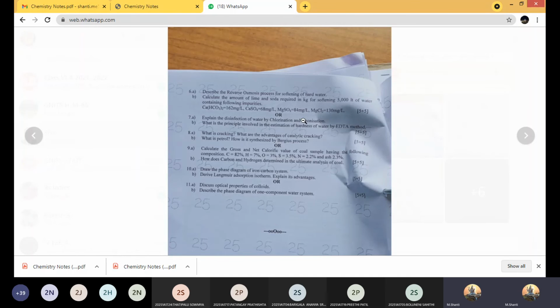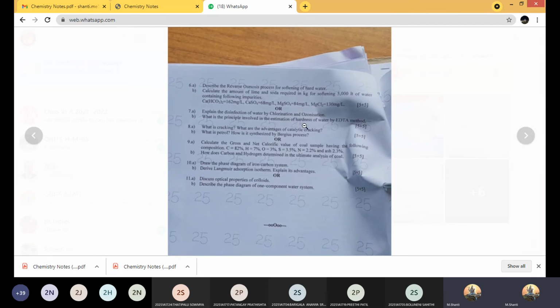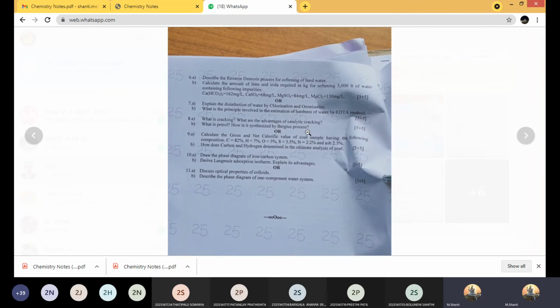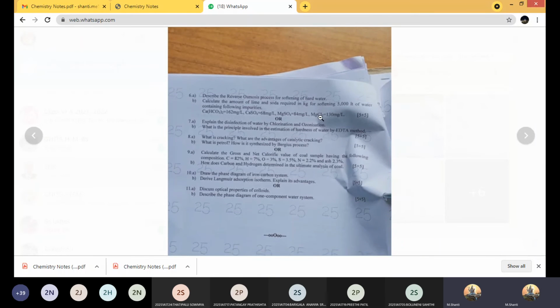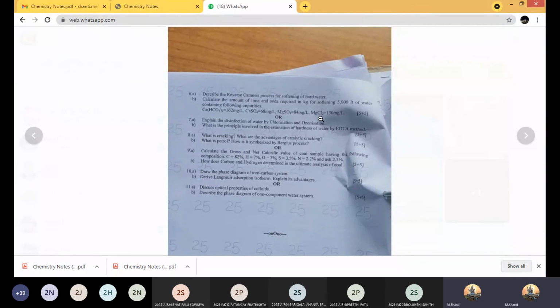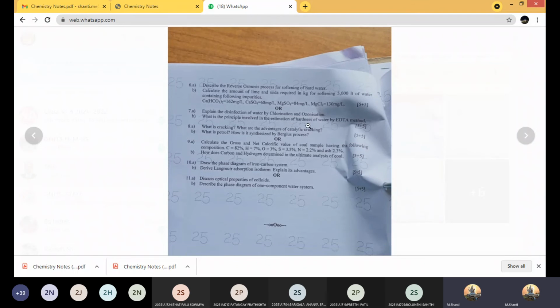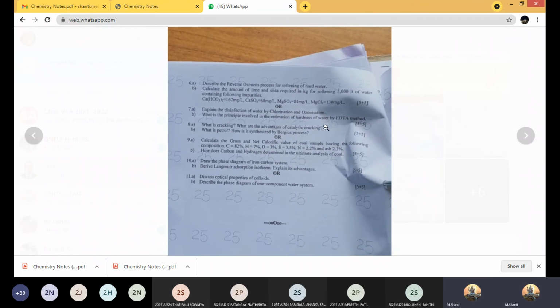Okay, is it shared now? This is actually a JNT question paper. Can you hear me, girls? Yes, ma'am. Then the second part, the 6B question, is actually pertaining to the lime soda process. We don't have it, so don't worry. And then 7A, explain the disinfection of water by chlorination and ozonization.